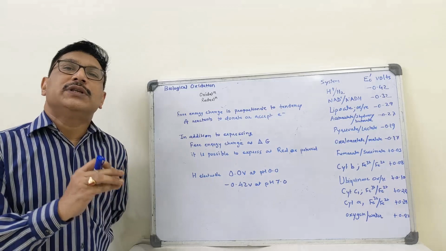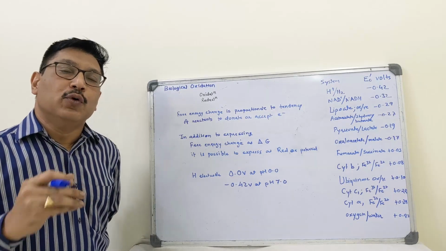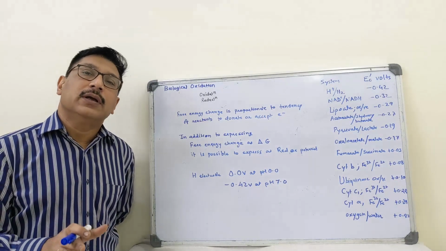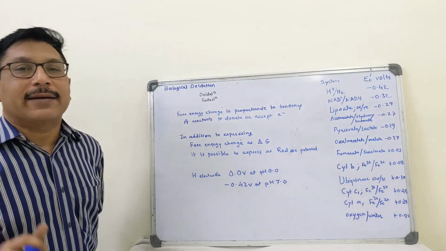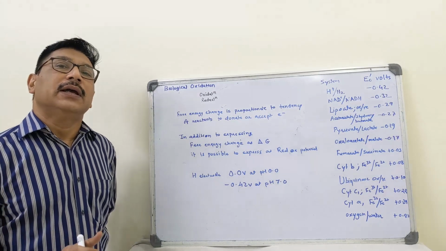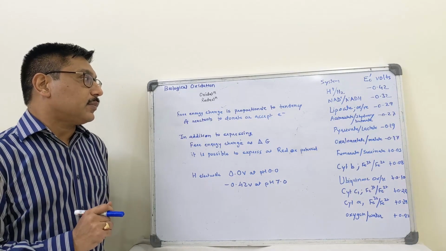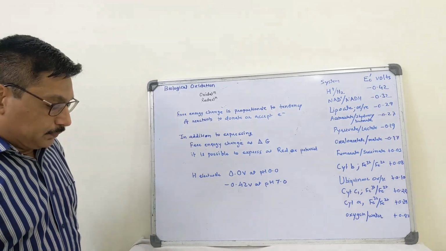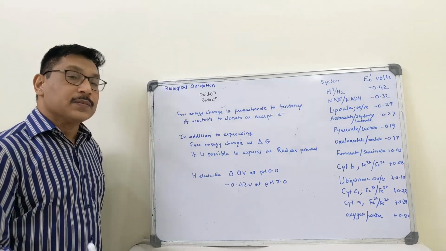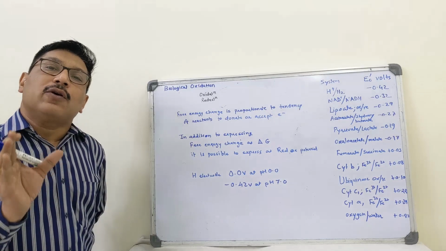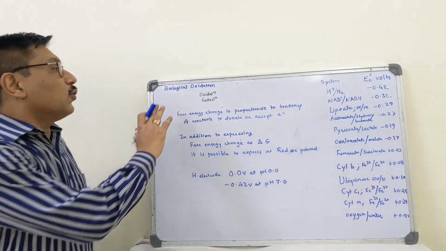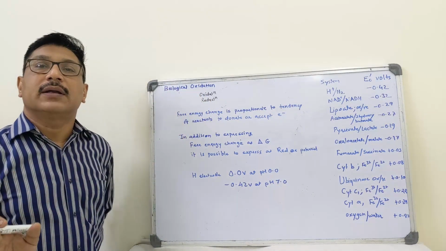The molecule from which electron is removed is called as the electron donor, whereas the molecule which accepts the electron is called as an electron acceptor. Thus, there always exists oxidation reduction pair.